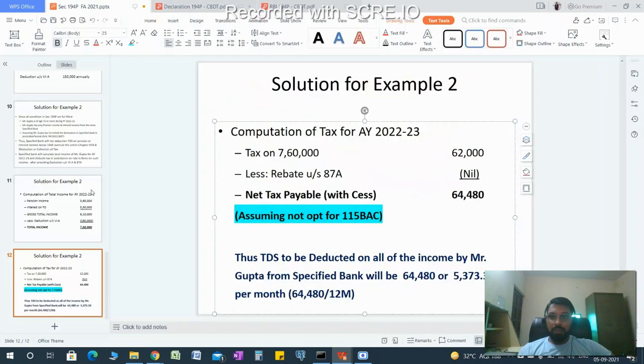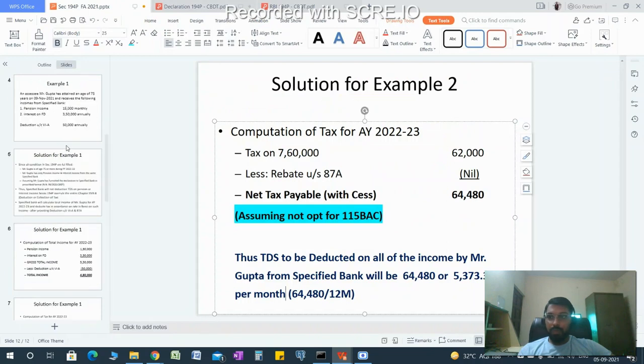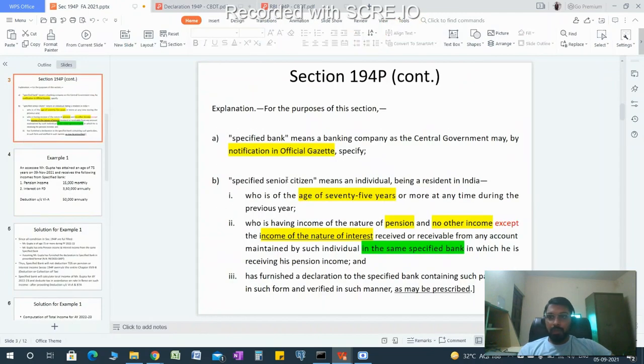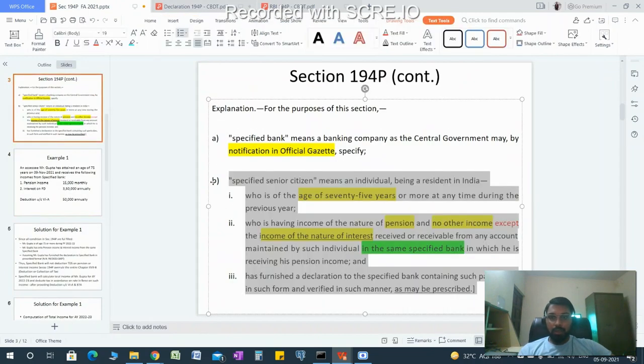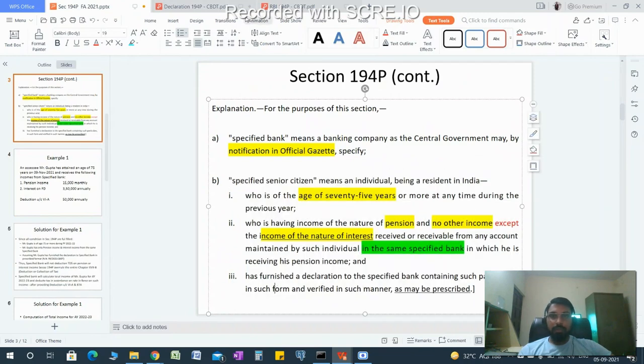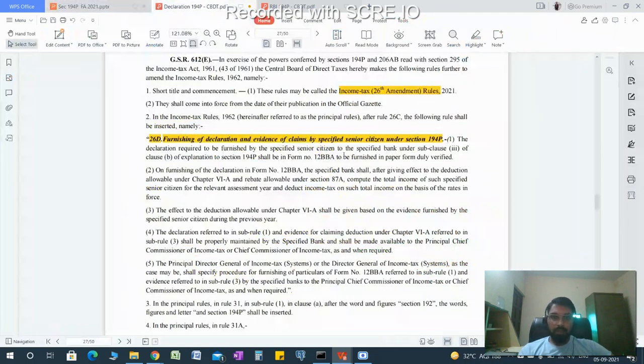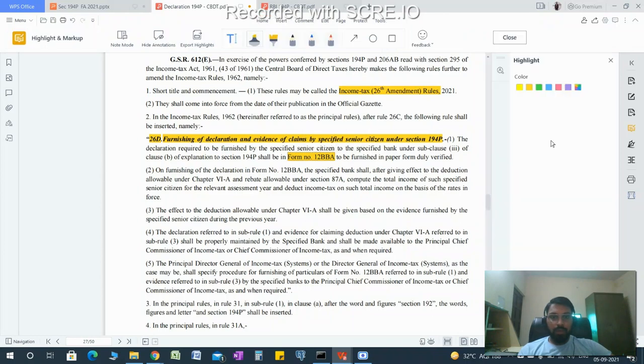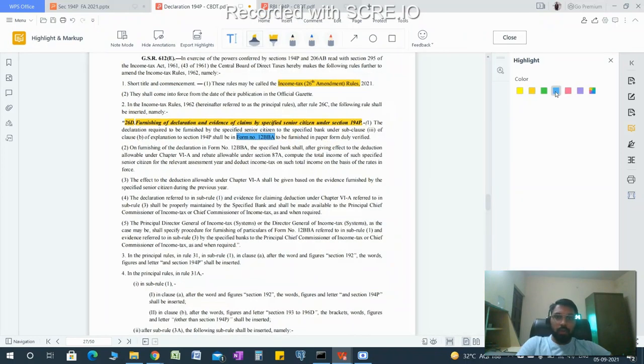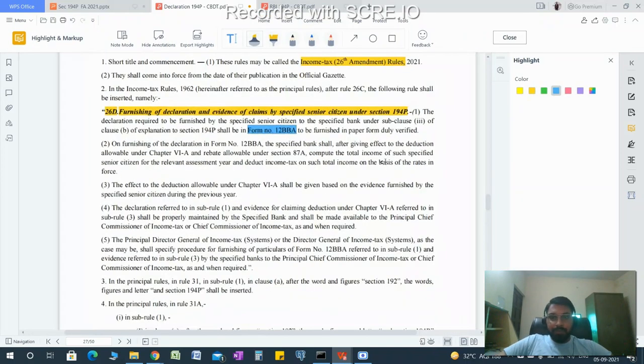It is talking about furnishing the declaration and particulars in regard to this. It shall be Form number 12BBA, to be furnished in paper, duly verified.